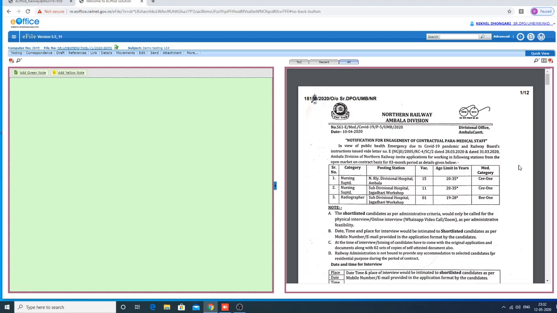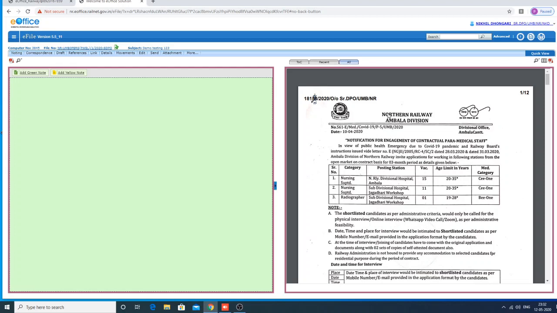Now here the correspondence are attached. Once these correspondence are attached, you can give some references and links in this file. I will tell you an example. Now you are creating this file.